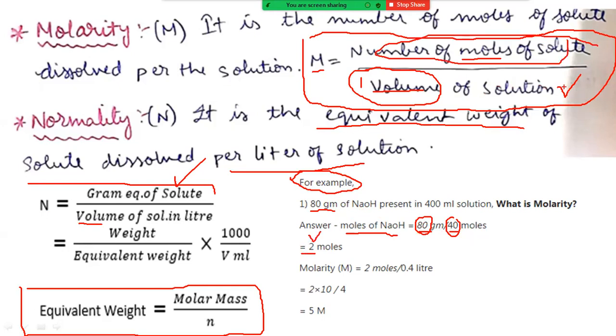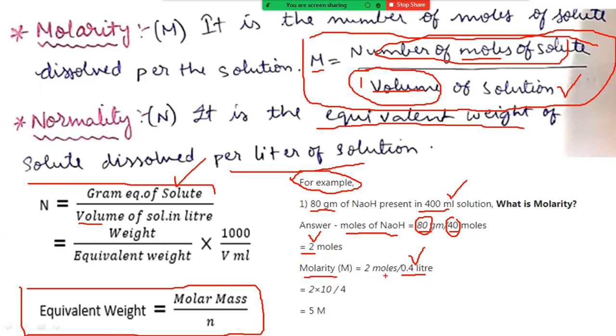Now we have to take the volume of the solution, but we have not prepared it for 1000 ml. We are preparing it for 400 ml, right? So that's why 400 by 1000, which gives 0.4 liters. That means we are converting the ml volume into liters. So 400 ml equals 0.4 liters. How do we get this? 400 by 1000, right?